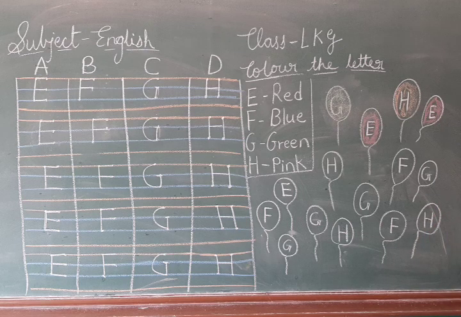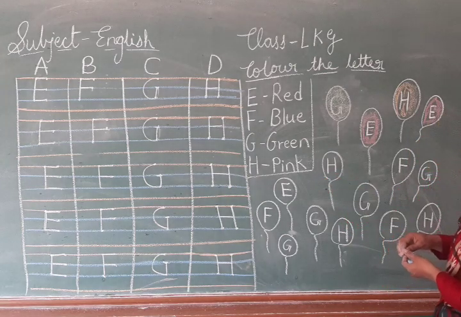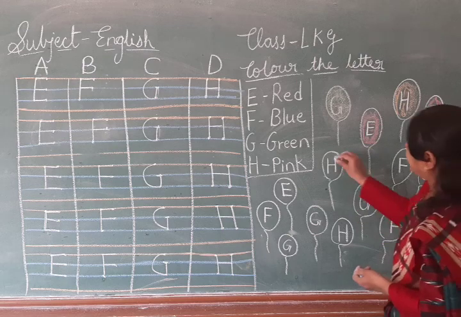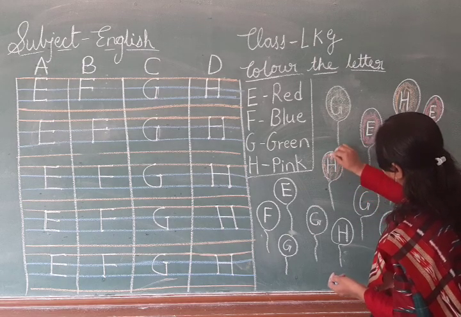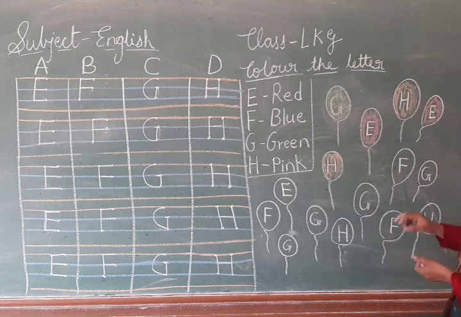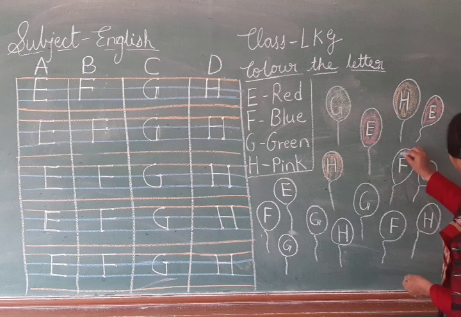Okay. Are you enjoying doing this activity? Yes or not? Yes. So, now look here at the next. Which balloon is this? H balloon. So, which color we will color? Pink color. Okay. Next, which balloon is this? F balloon. So which color we will color? Blue color. In F balloon, we will color blue color.